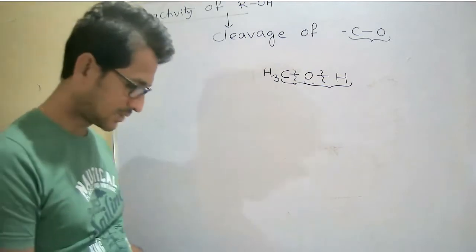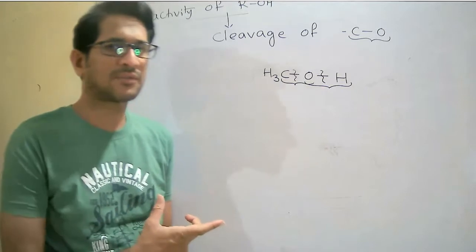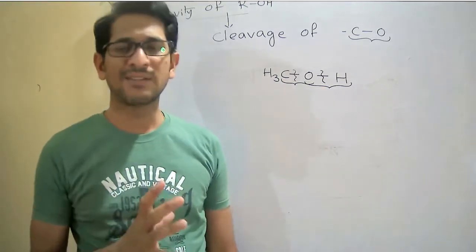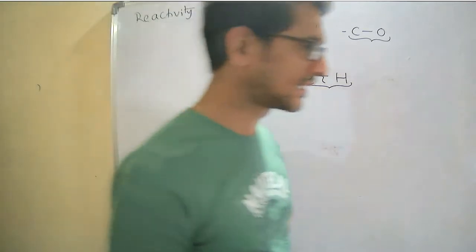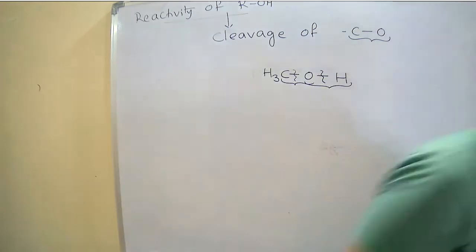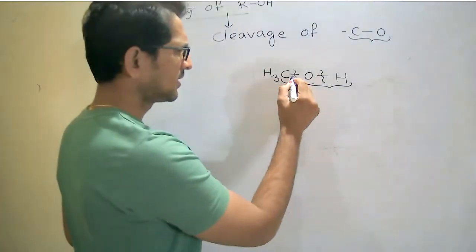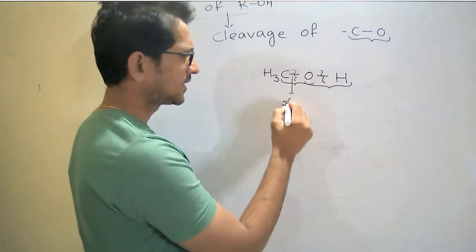Cleavage of CO bond means the reactions involve the cleavage of CO bond. So now what are the reactions that come under the cleavage of CO bond? We know that there are three types in the cleavage of the CO bond.